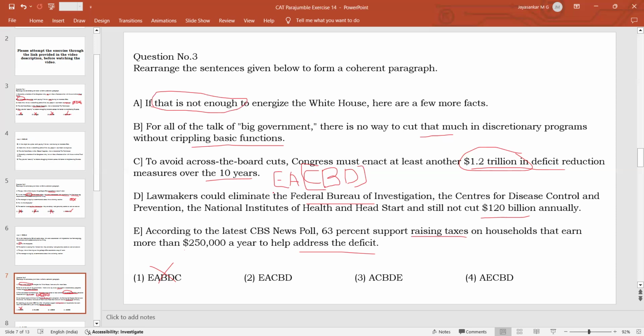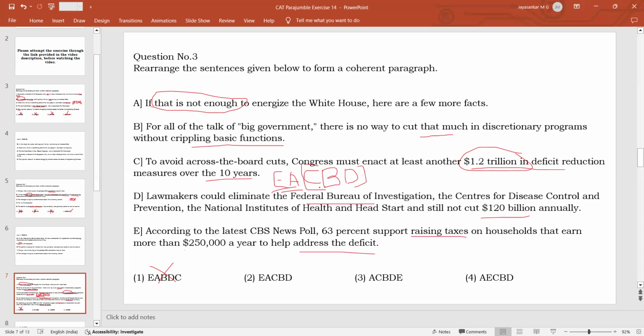So it is better to increase the taxes. This is the meaning. So the government is thinking about which is the better option, whether to increase the taxes or to reduce the expenses. So the passage says that 63% of Americans are supportive of raising the taxes. That should make the government convinced about raising taxes. If the government is still not convinced, I will tell you a few more facts.